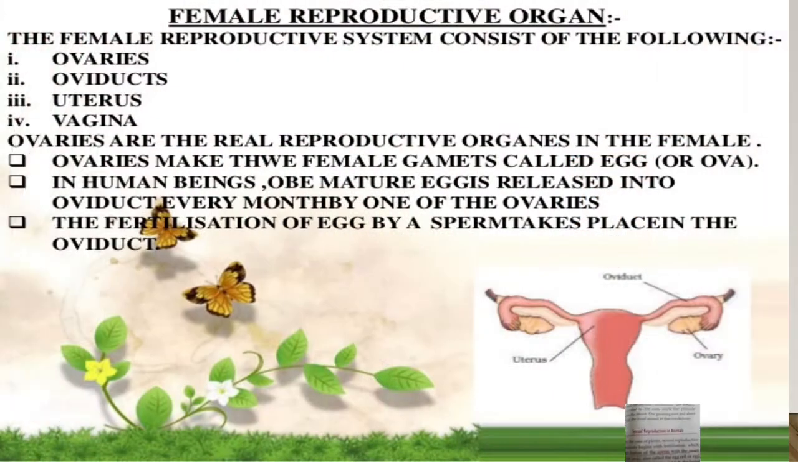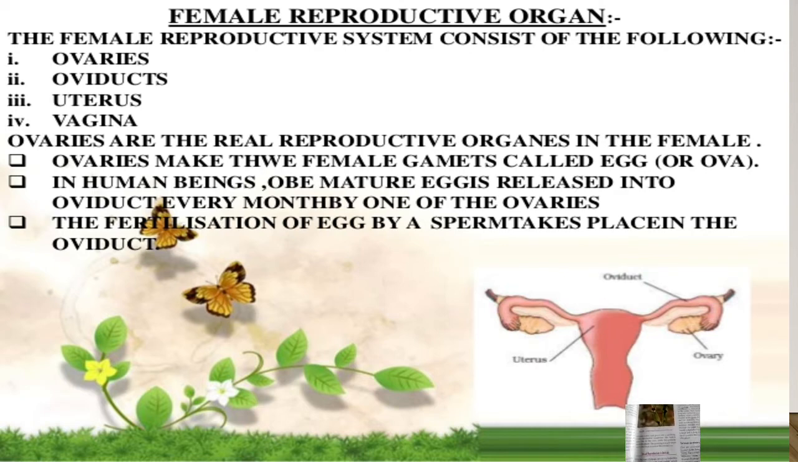After that, the female reproductive system. It consists of ovaries, oviducts, uterus, and vagina. Ovaries are the real reproductive organs in the female. Ovaries make the female gametes called eggs or ova. Every month, ovaries release one egg, and fertilization of the egg by sperms takes place in the oviduct.